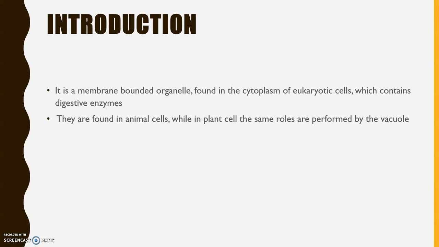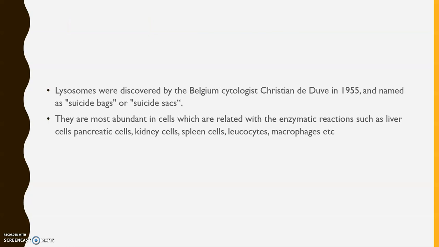Okay, so a lysosome is a single membrane bound organelle which is found in the eukaryotic cytoplasm and has digestive enzymes inside it. In animal cells they have lysosomes, and the same function is played by vacuoles in the case of plant cells. It was discovered by a Belgian cytologist, Christian de Duve, in 1955, and he named this organelle suicide bags or suicide sacs.